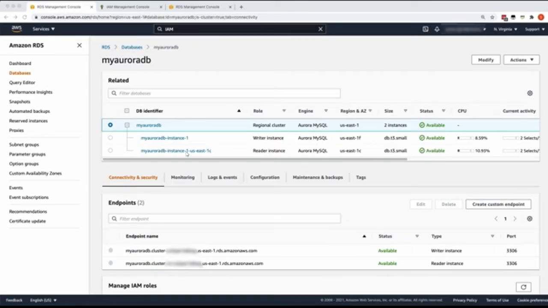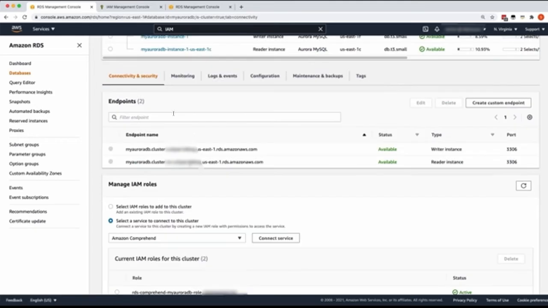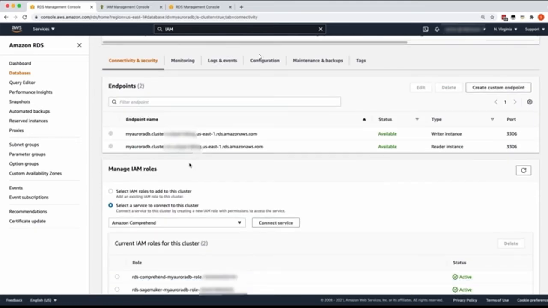So I have already logged into my AWS account and I am inside the RDS console. As you can see, the Aurora cluster is already spun up and ready to go. So the first step which we need to do is to create the IAM policy and the role so that the Aurora service and the machine learning services can talk to each other.